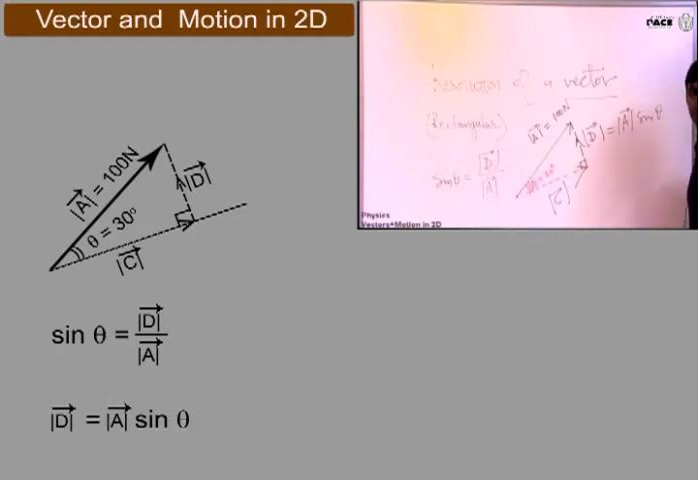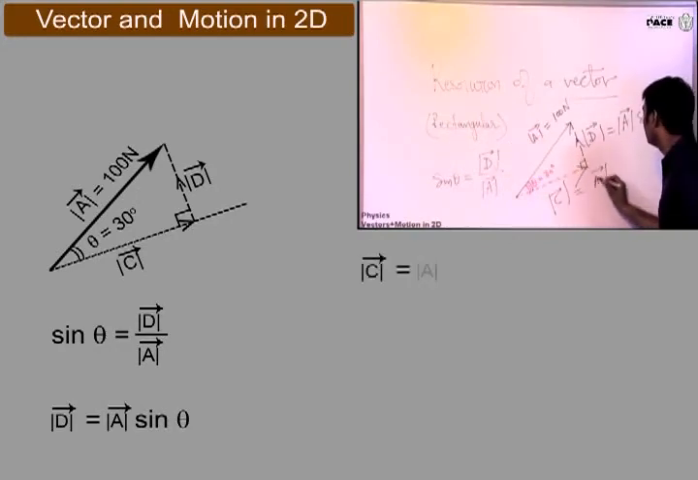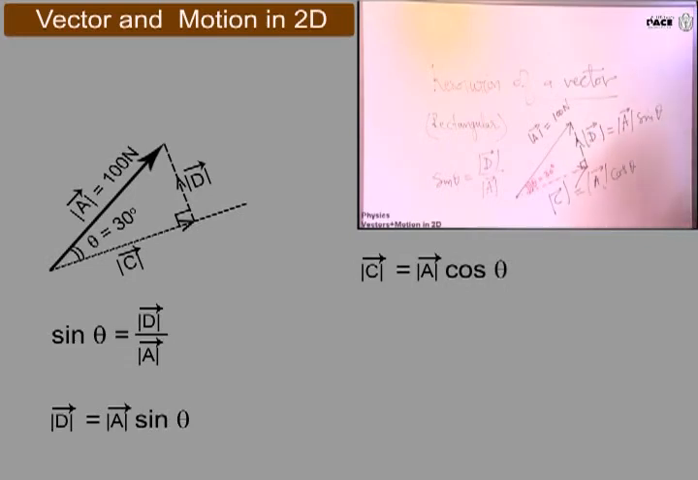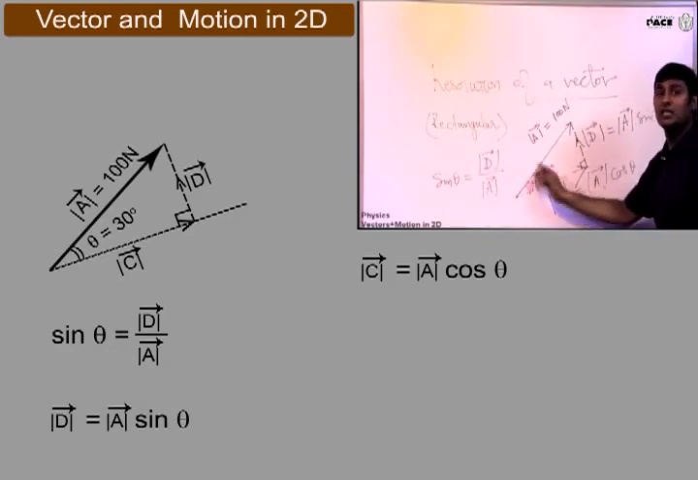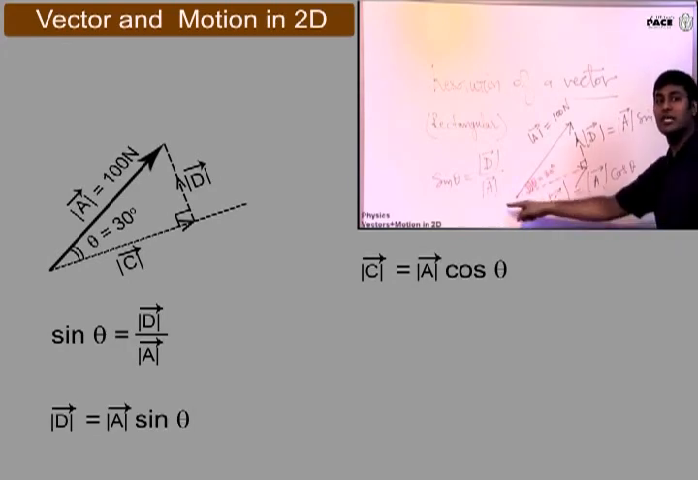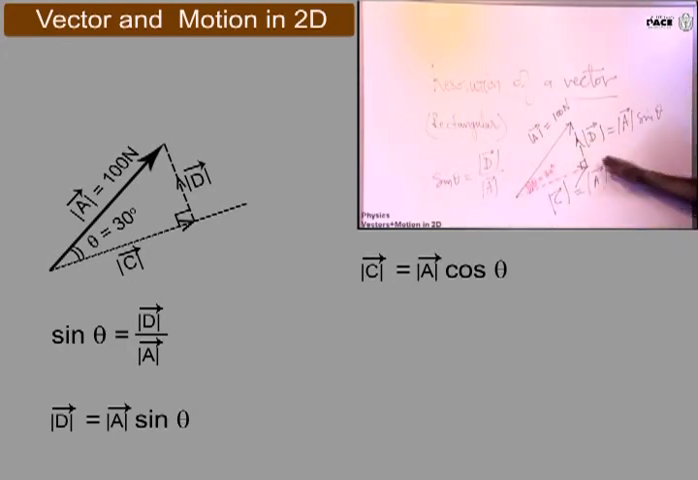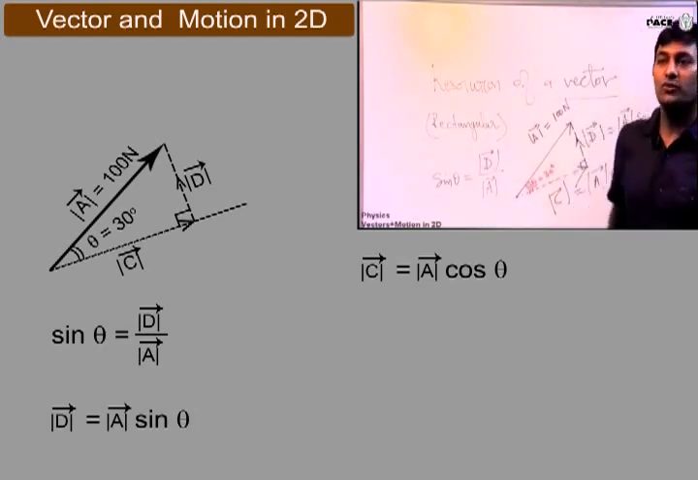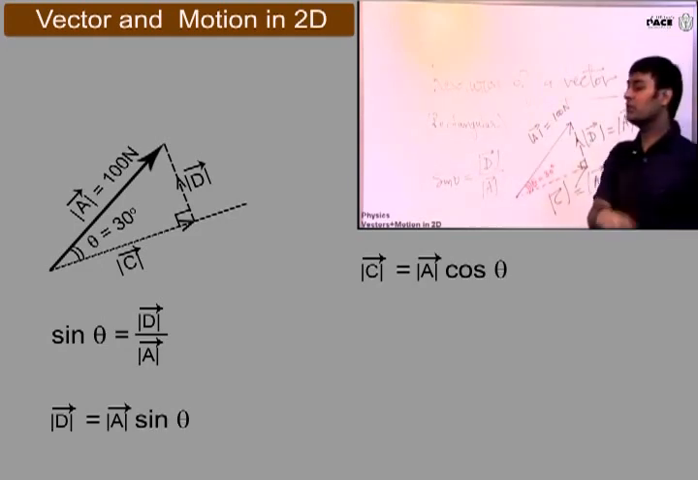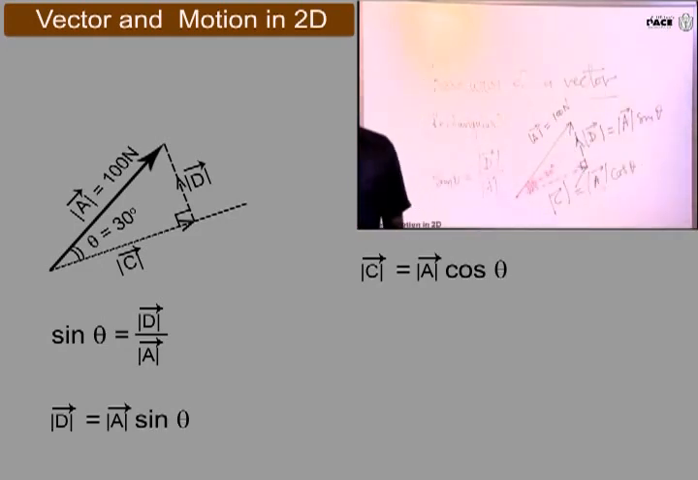Yes. Everyone clear? And what will C be equal to similarly? Cos theta will be C by A. So C is equal to A cos theta. Yes. So now please note it down. Whenever you have a vector A and it is making an angle theta with some direction, the component of that vector in that direction is A cos theta and perpendicular to that is A sin theta. Note it down and explain it to yourself in your own words. This is called rectangular resolution of a vector. Please note it down. Explain it to yourself.